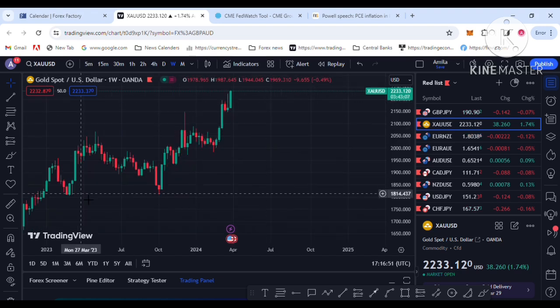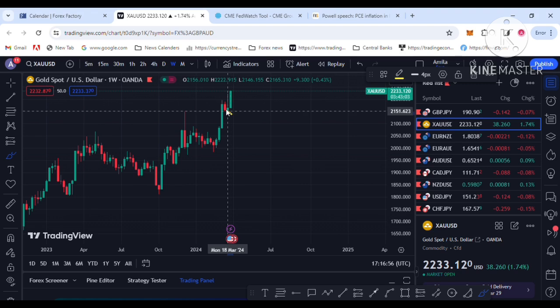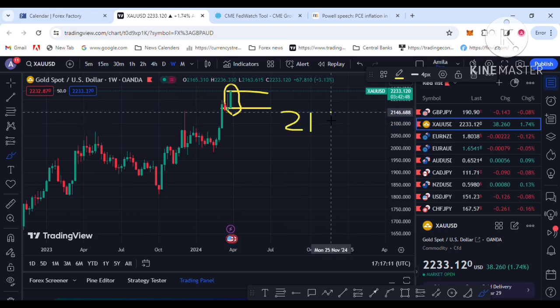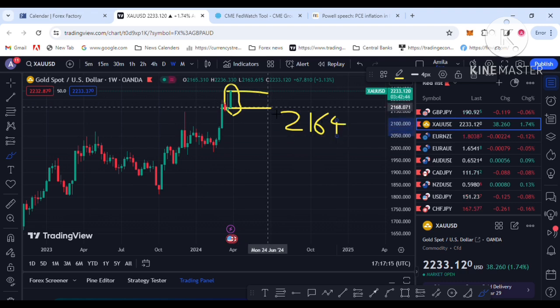So I am on the weekly gold chart. You can see that last week's weekly candle is a strong bullish candle. So the buyers are in control of the gold price, and you can see the gold price move to the upside. The start price last week was 2164 and the end price is about 2233.